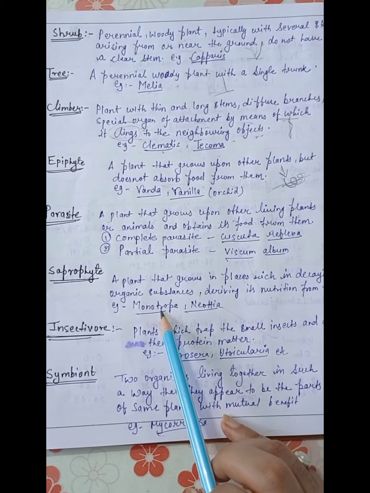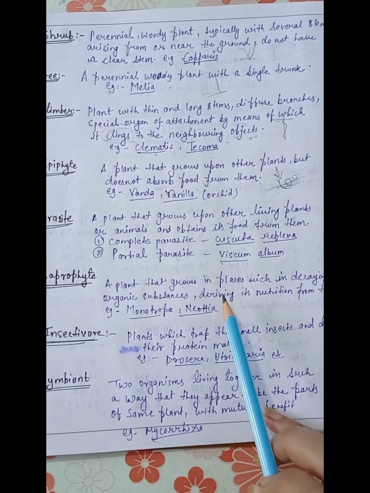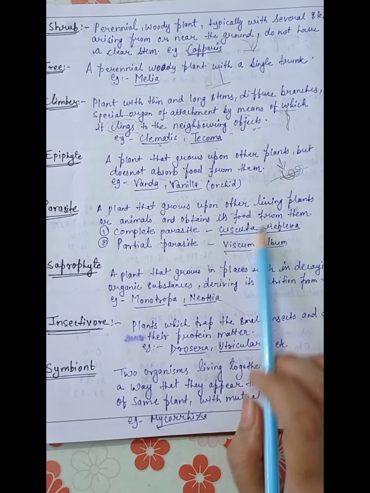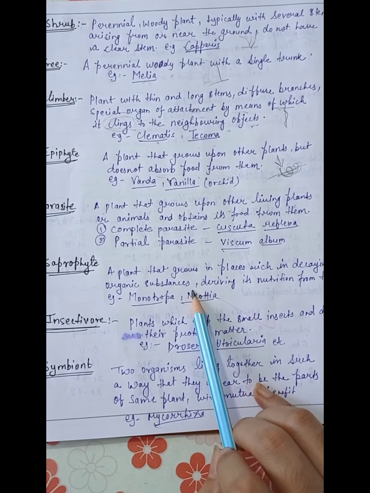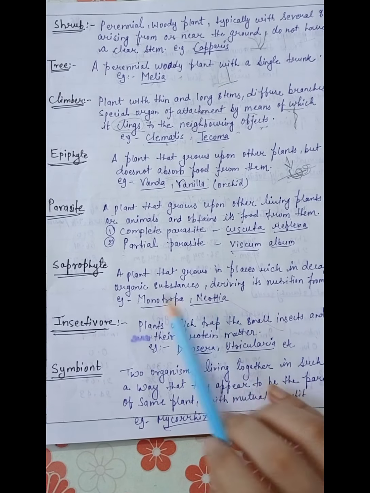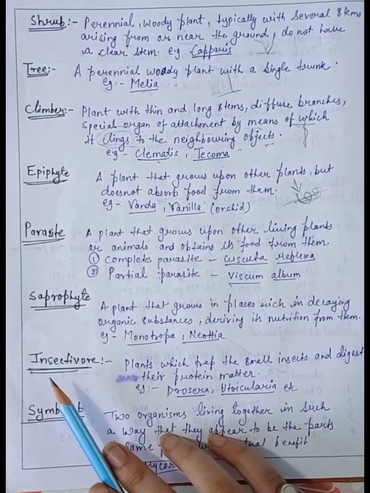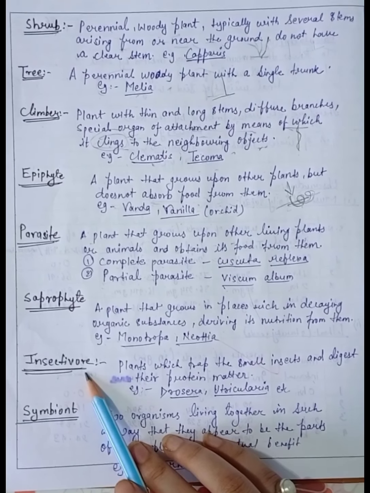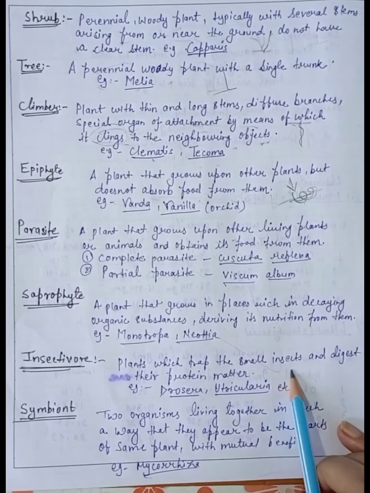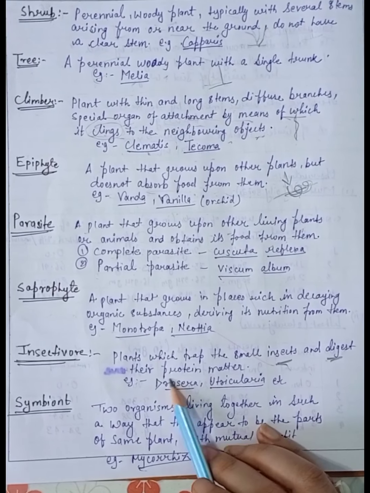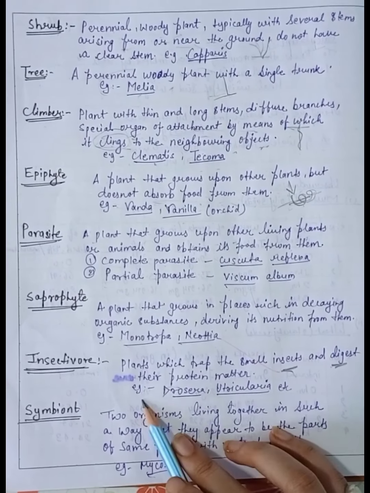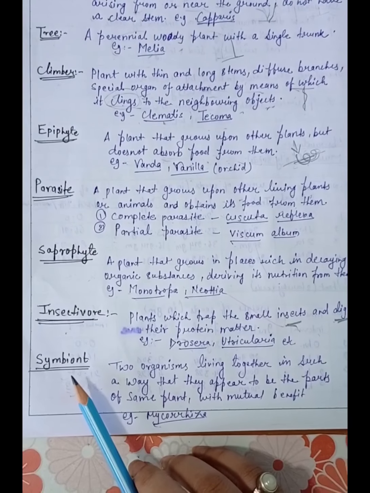And this one is saprophyte. The plant that grows in places which are rich in decaying organic substances, deriving its nutrients from them. Example: Monotropa uniflora. And the next one is insectivorous, the plant which traps small insects and digests their protein matter. The examples are Drosera and Utricularia.